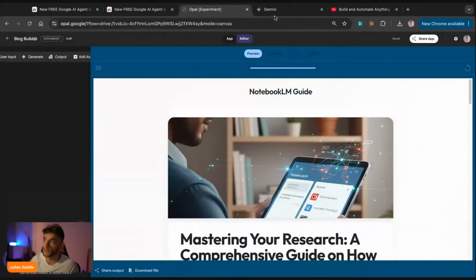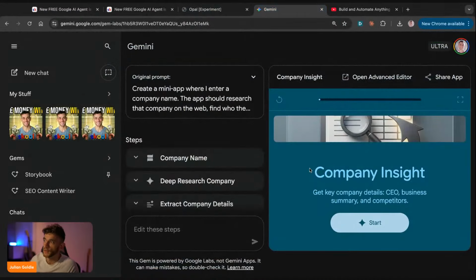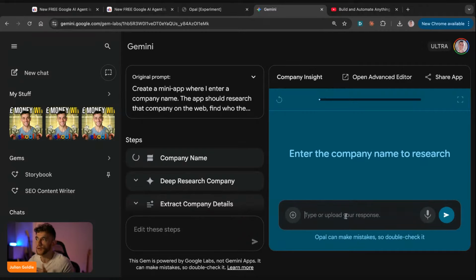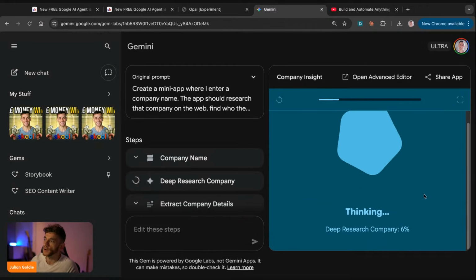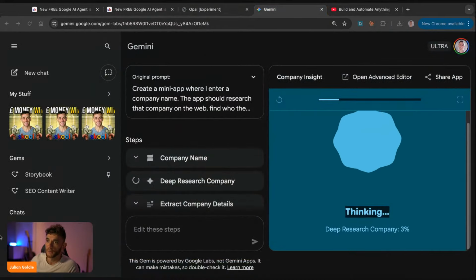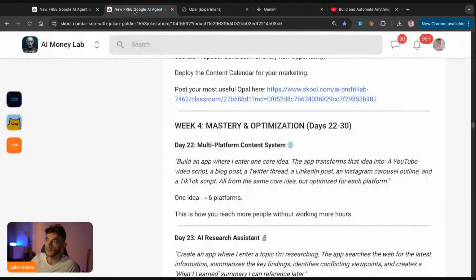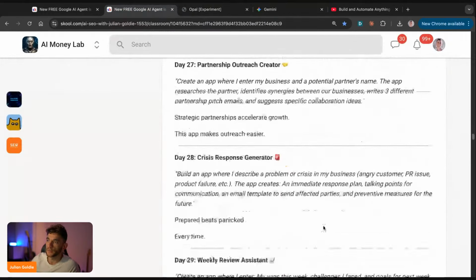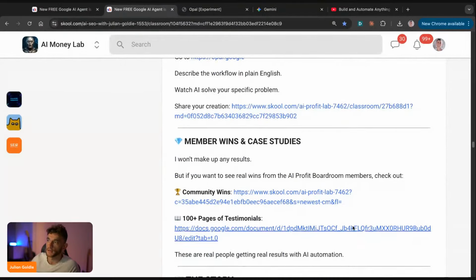Again, I've shown you proof that this stuff actually works, as you can see. We've got the company inside lead generator right here. So if we plug in, for example, the company name to research, like Goldie Agency, it will start doing deep research on the company. And again, this is inside Gemini, right? So you can build these tools inside Opal, or you can build it inside Gemini. But the main thing here is it's pretty simple and easy to do. Right? And then you've got all these prompts every single day of the 30-day plan that you can copy and steal from me.